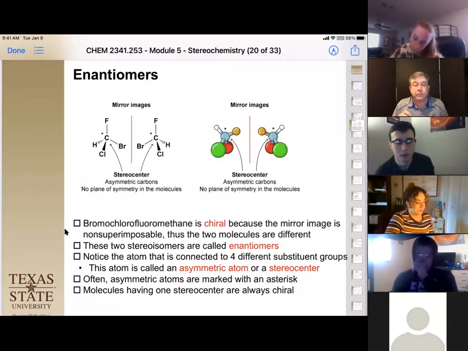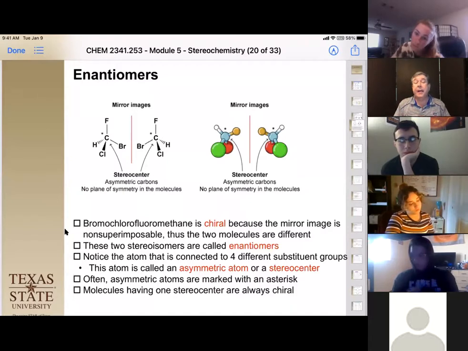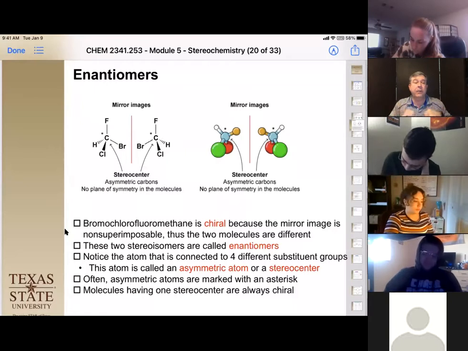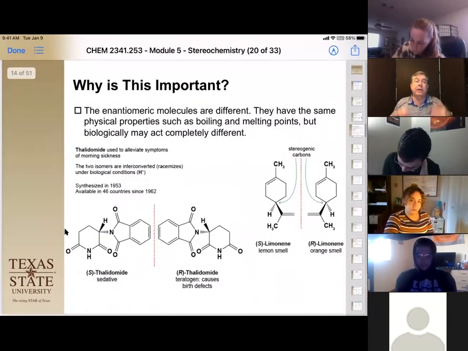Okay. Now, another interesting rule is that if you have one stereocenter, it is always chiral, because you will never be able to find a mirror plane in that system. However, if you have two stereocenters, it can actually wipe out chirality by finding that mirror plane. So if you only have the one chiral center, you're good to go. You have your pair of enantiomers, and if you have more than that, pause, look for a mirror plane of symmetry. Okay, now, why do we care about chirality?